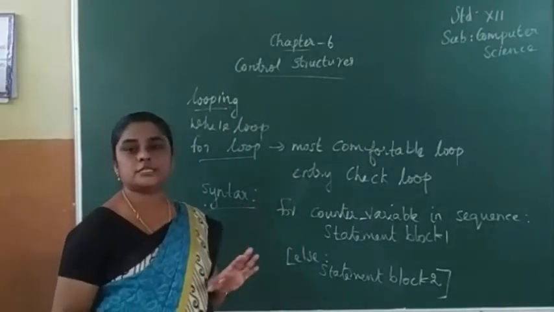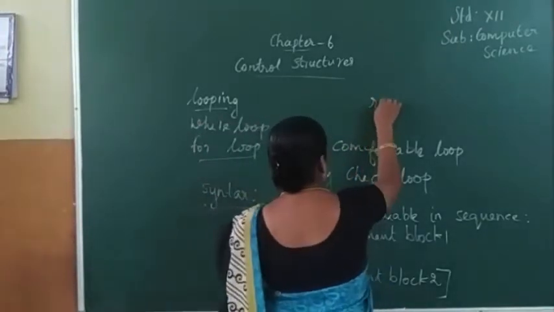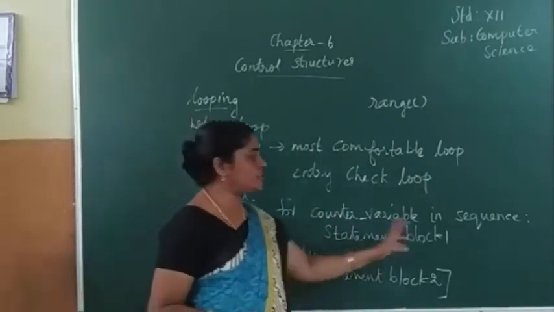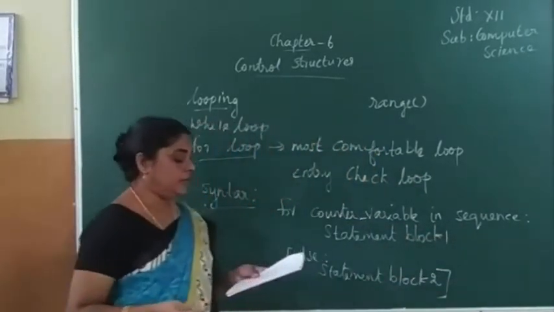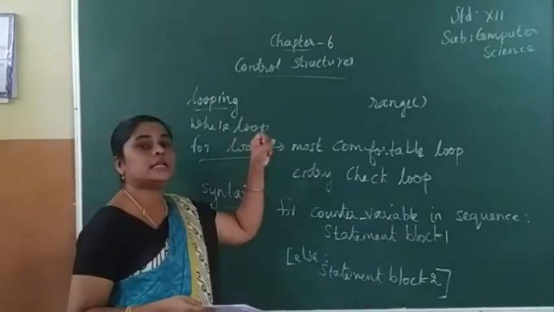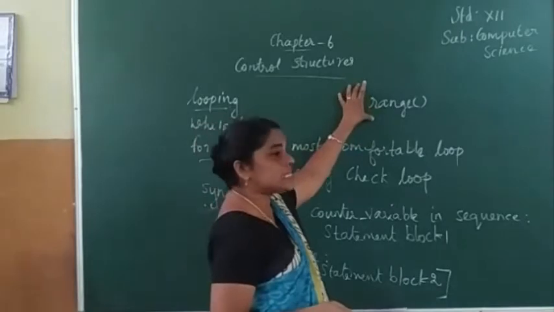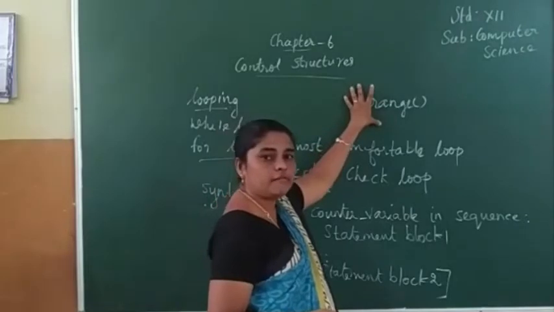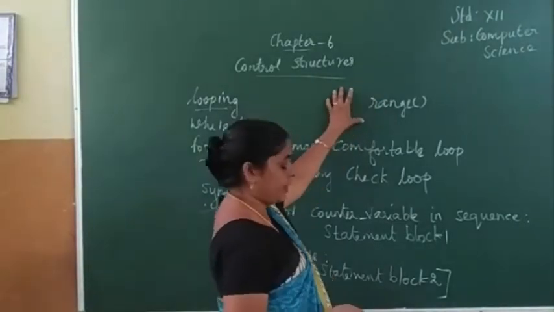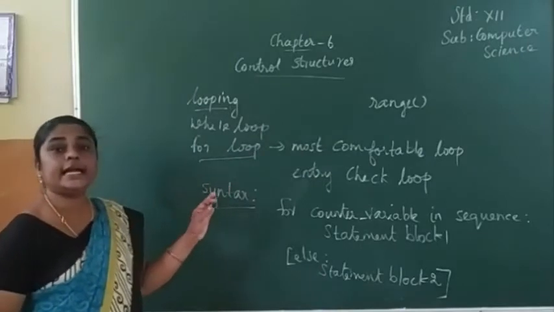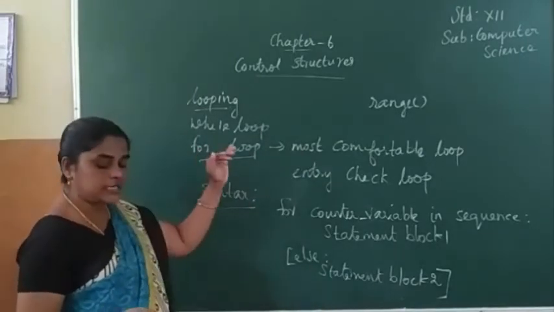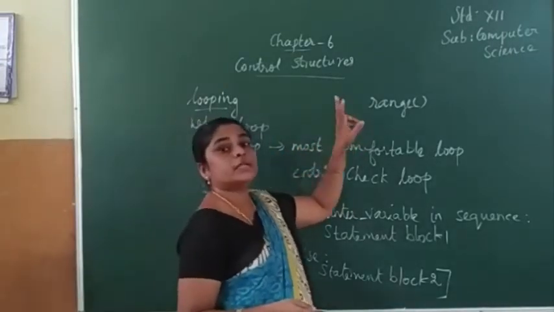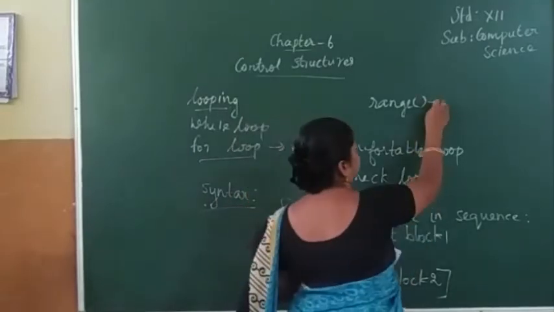Another important thing in the for loop is the function used here. What is the function used in this for loop? Range. The range function is used in the for loop in this sequence. The range has the initial value, final value and increment value. The range generates a list of values starting from the start till the stop. The range function displays a list of values.